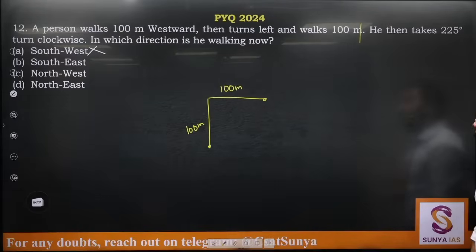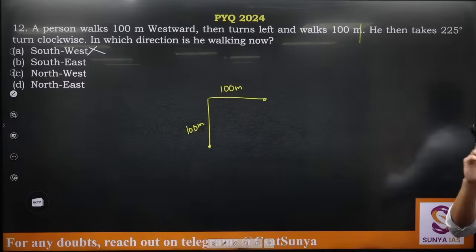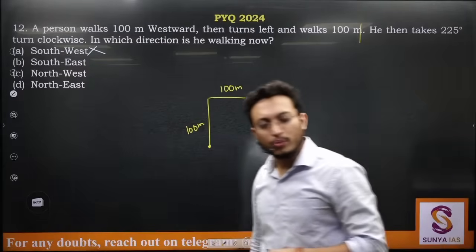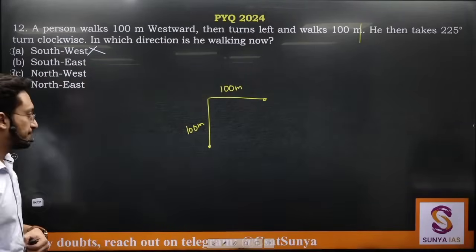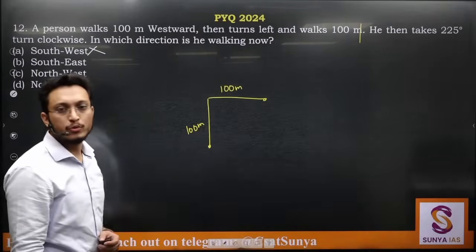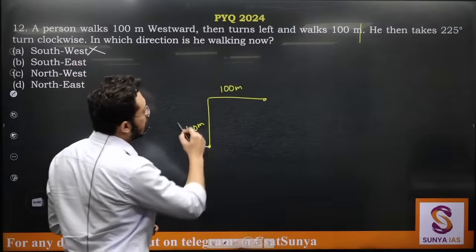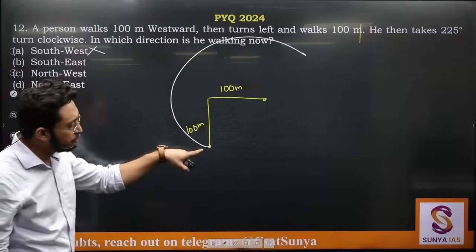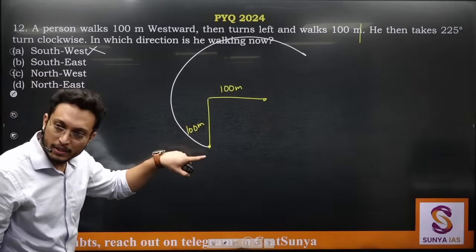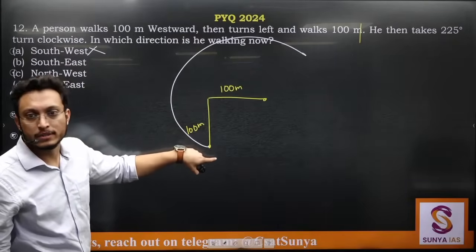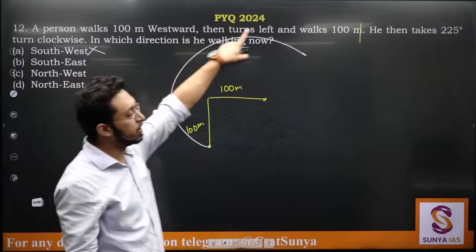He then takes a 225-degree turn clockwise. Now this is where most of the students make a mistake. He is at this point, 225-degree turn clockwise. The mistake people make is saying, sir, he is moving 225 degrees clockwise, now he will be here. Don't do this. He is at this point, he will be at this point only. He is just rotating at that point itself. He is not going all the way across here.